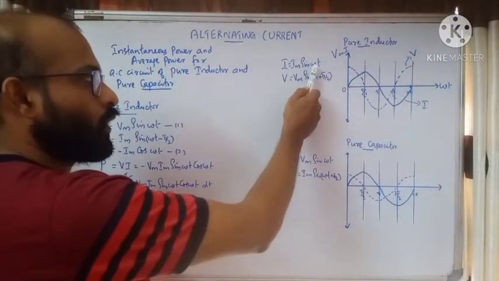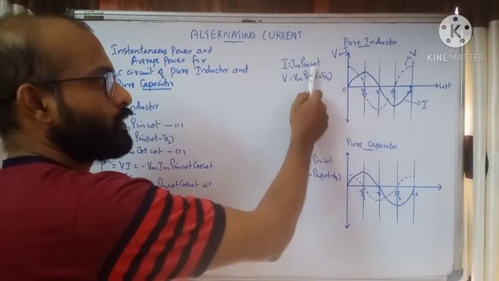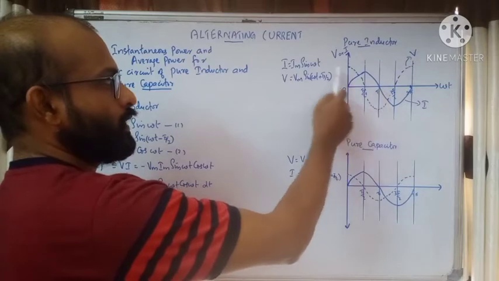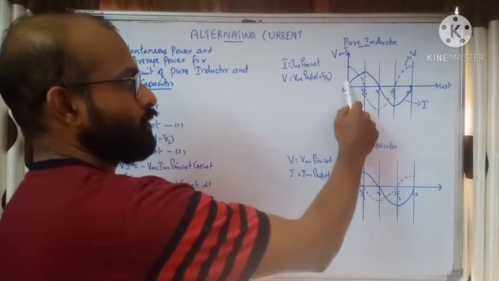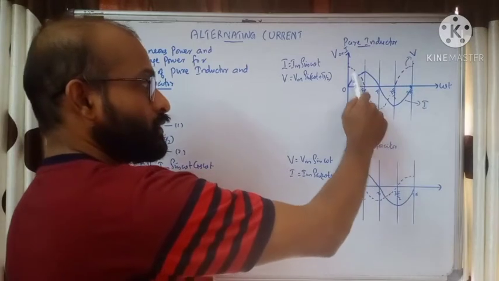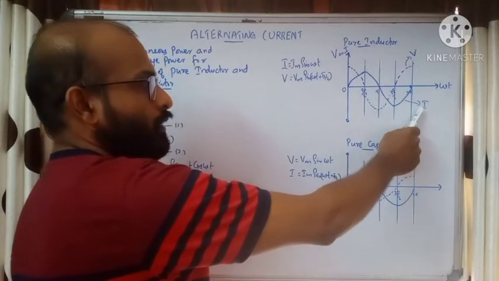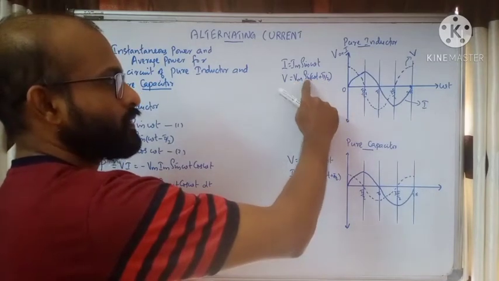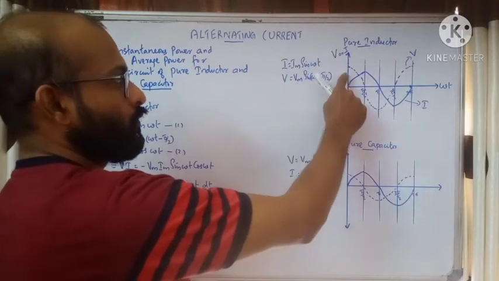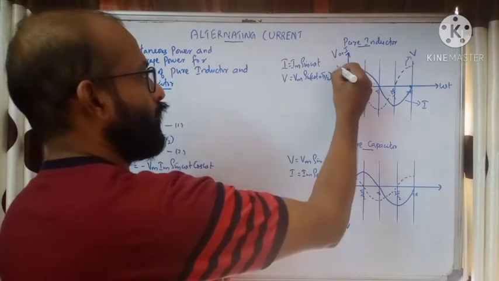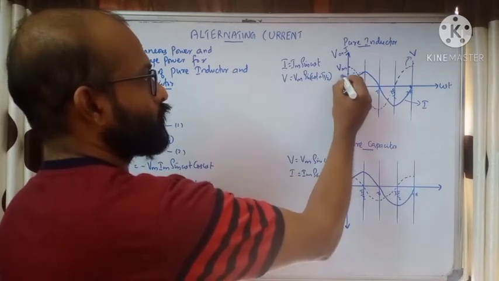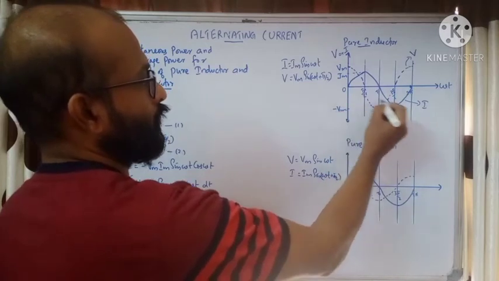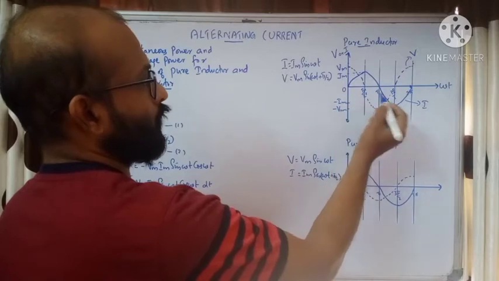When omega t is equal to 0, current is equal to 0. When omega t is pi by 2, current is maximum, that is sin pi by 2 is 1. Then when omega t is equal to pi, sin pi is 0, again current is 0. So this bold curve is representing the variation of current. Then when omega t is equal to 0, we have Vm sin pi by 2. Sin 90 is equal to 1, so V is equal to Vm. The maximum peak value of voltage is Vm, and the peak value of current is Im. And these are the negative values: negative Vm and minus Im, the corresponding values.